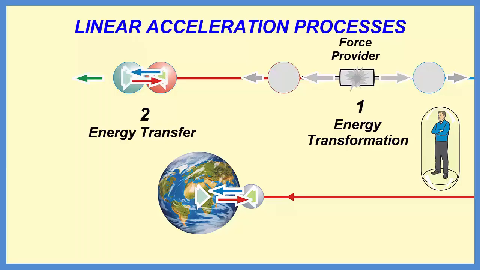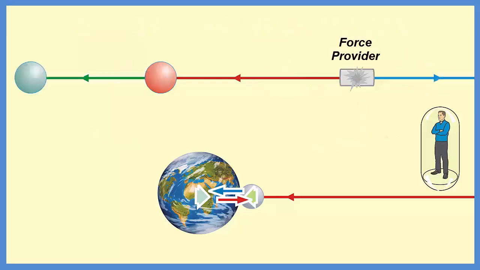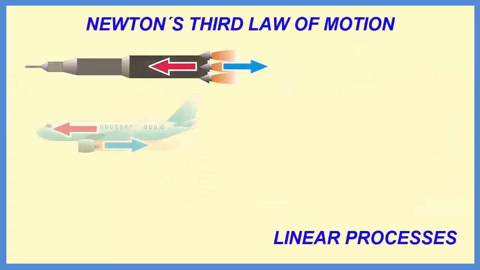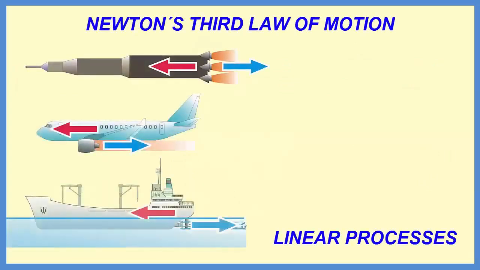In the first case, a primary form of energy is transformed into kinetic energy in the bodies, by means of an appropriate process inside the force provider. A widely used energy transformation process is the combustion in a chamber.